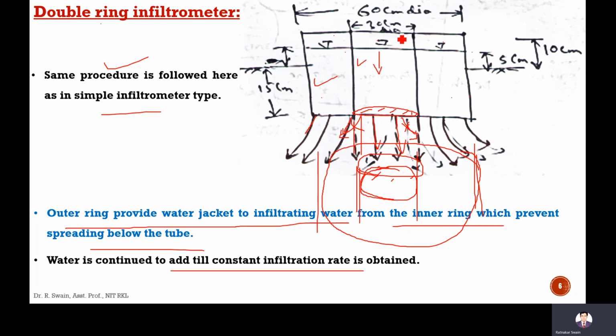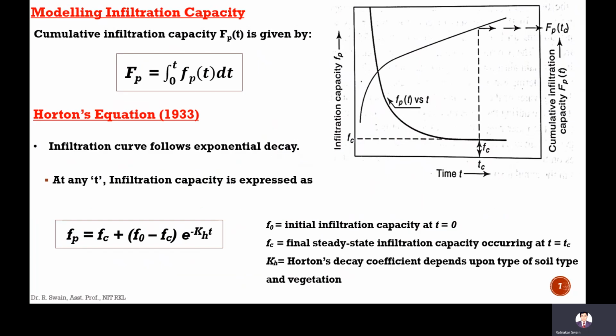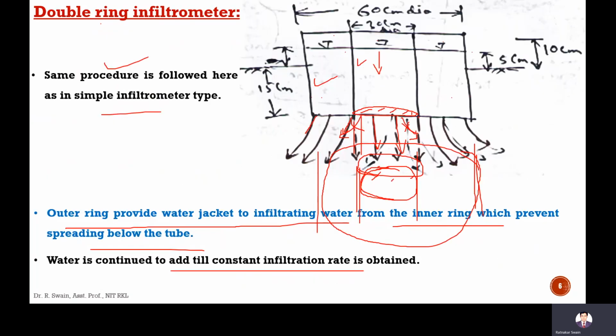Water continues to be added in the inner ring, and the total volume of water you are adding is recorded. It should be continued till a constant infiltration rate is achieved, meaning there is no more absorption and the infiltration rate is constant. Usually this double ring infiltrometer is preferred.